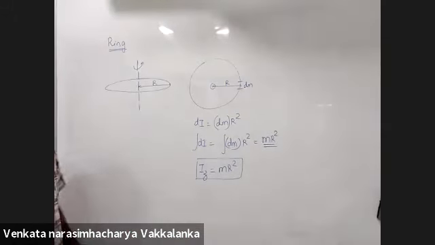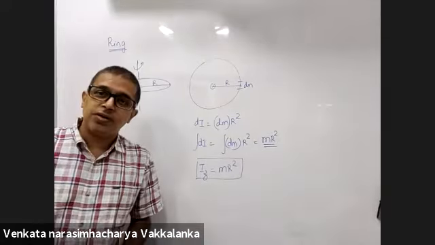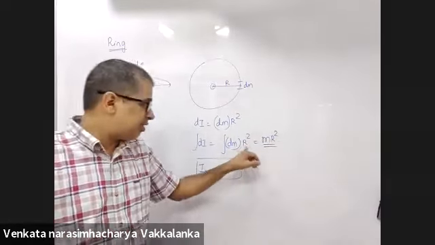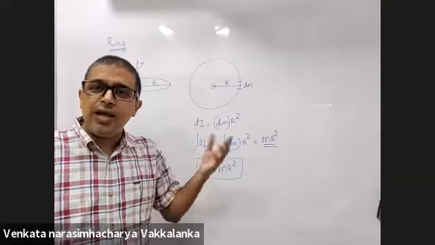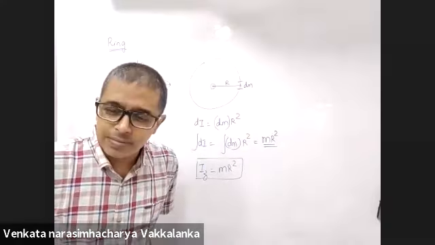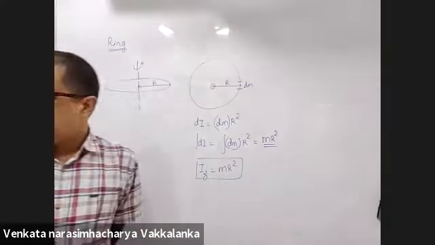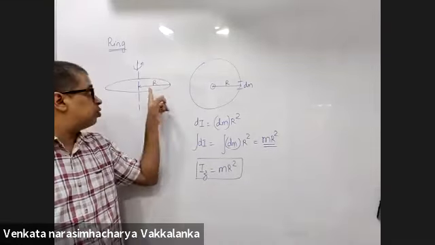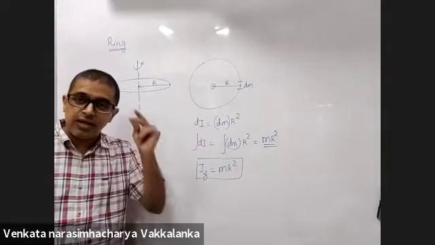Why is the derivation so easy? Here r is constant, so bring it out of the integral. Integral dm is m. Are you trying to tell me the moment of inertia of the ring about an axis passing through the center is mr square? Yes.